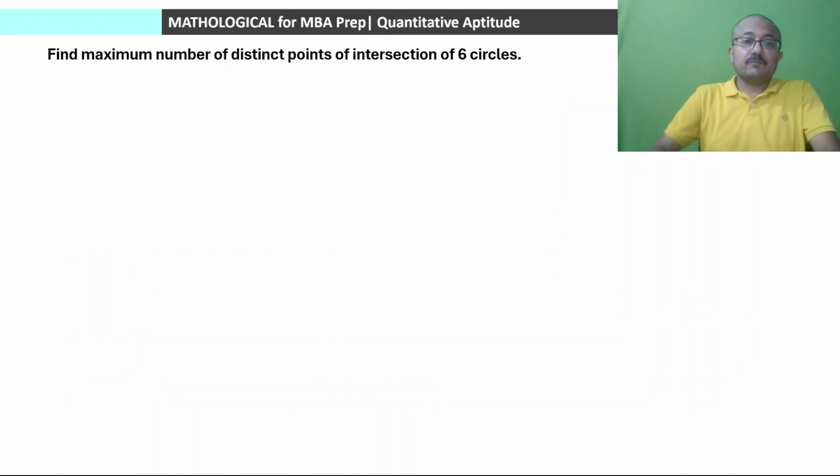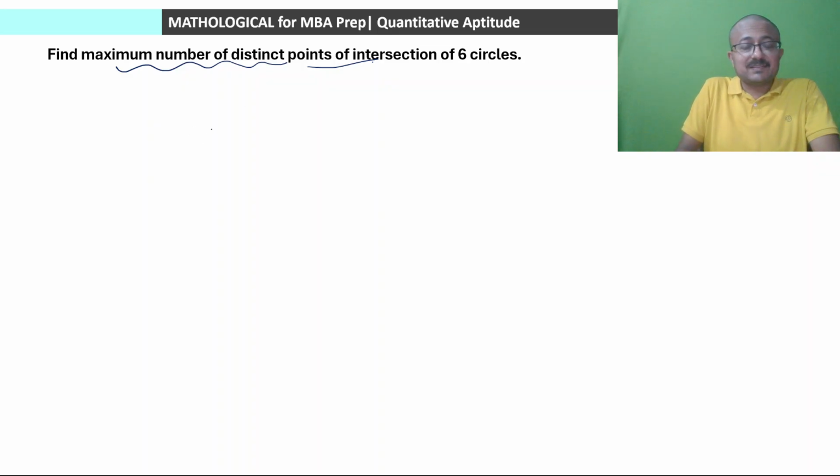The first question: find the maximum number of distinct points of intersection of 6 circles. So if we've been given 6 circles randomly, what could be the maximum number of distinct points of intersection on those 6 circles? Let us start with a small example. Let us say we have 2 circles.